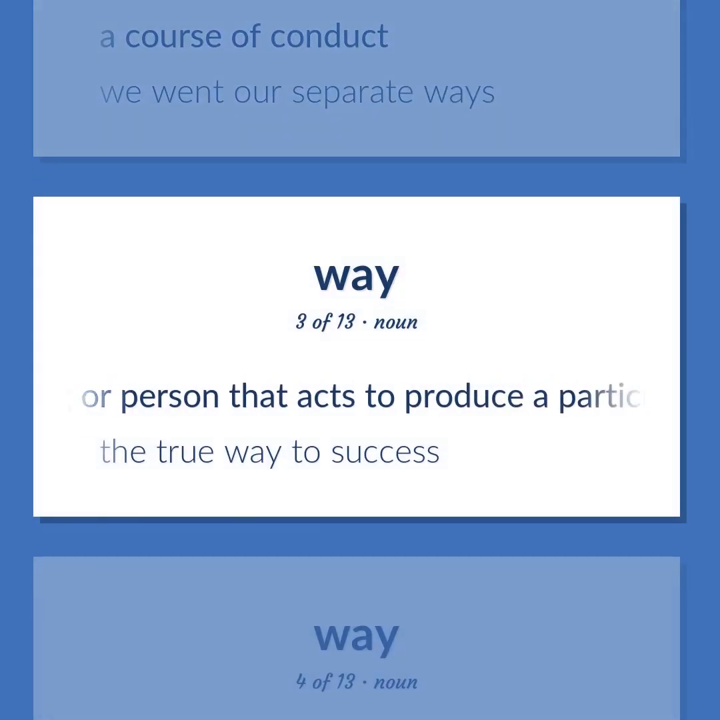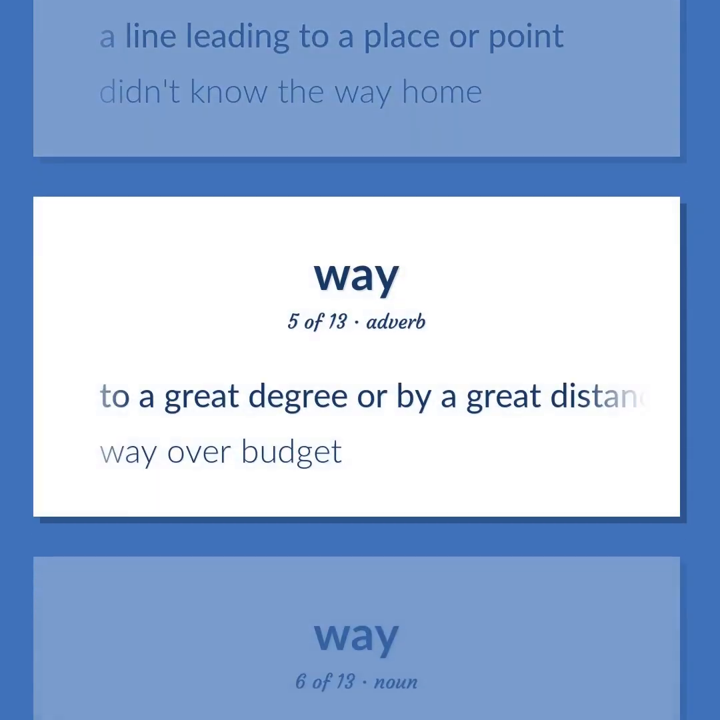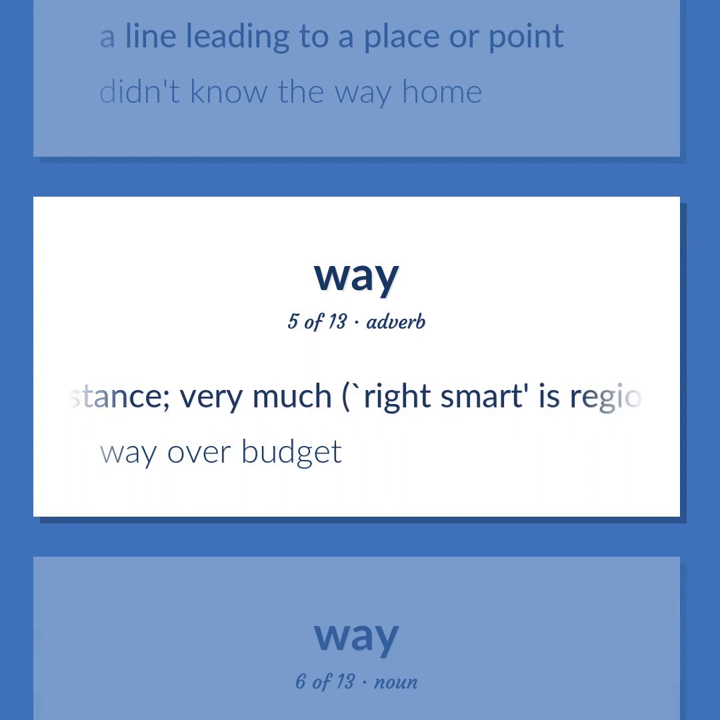Thing or person that acts to produce a particular effect or achieve an end. The true way to success. A line leading to a place or point. Didn't know the way home. To a great degree or by a great distance. Very much, right. Smart, is regional in the United States. Way over budget.